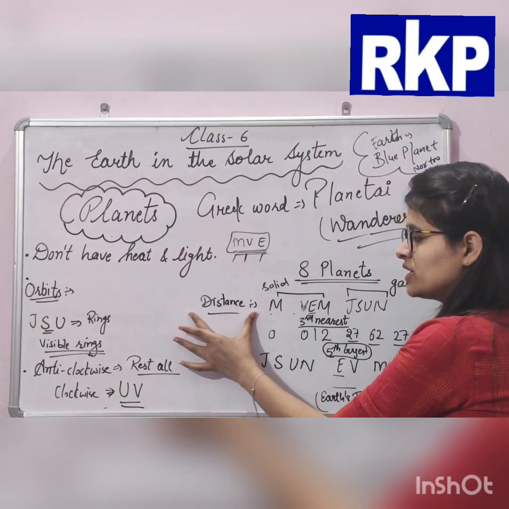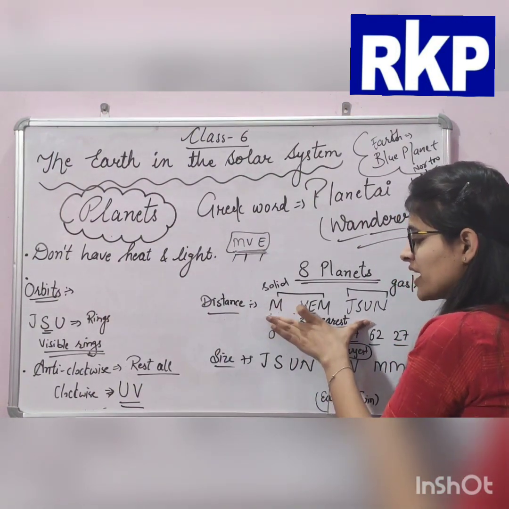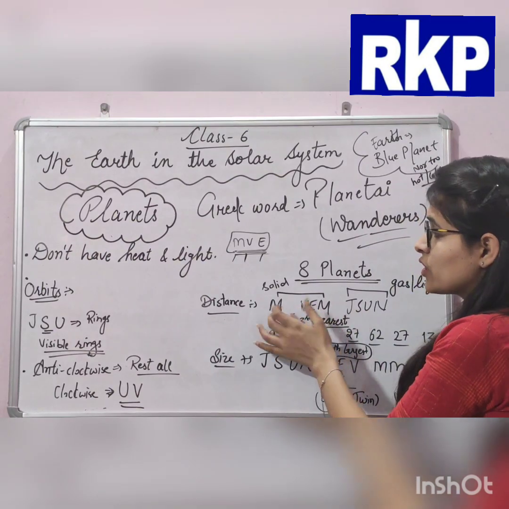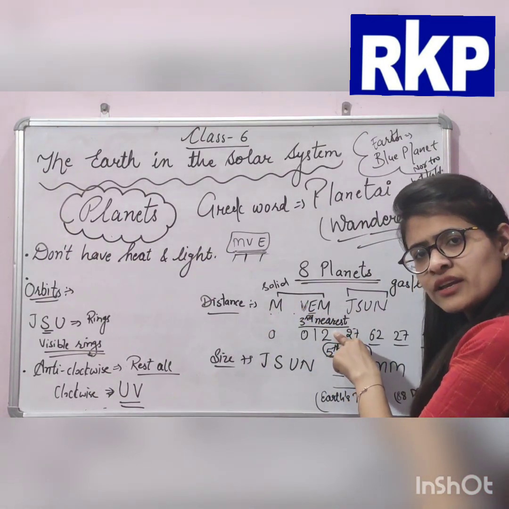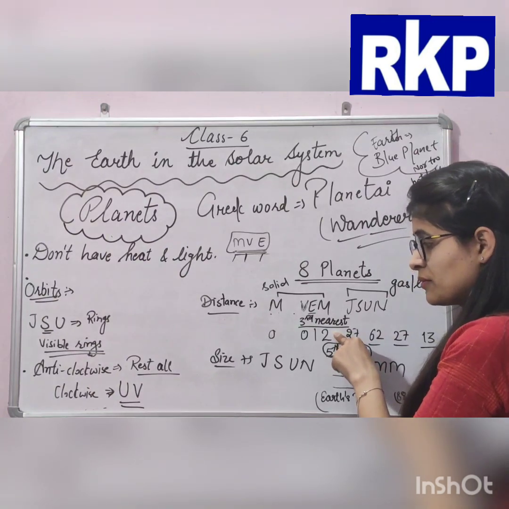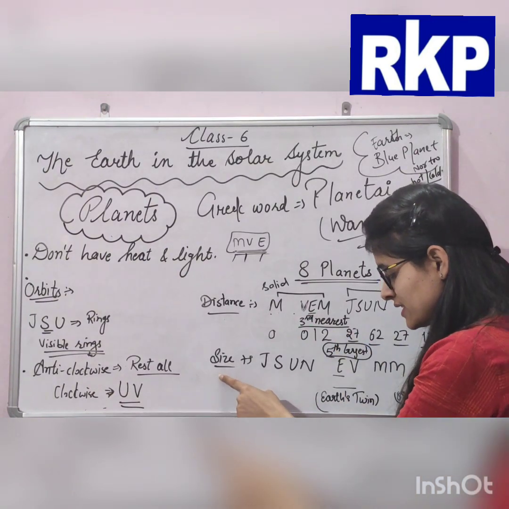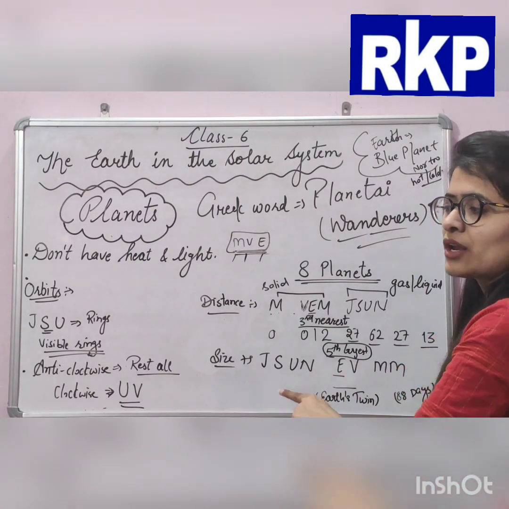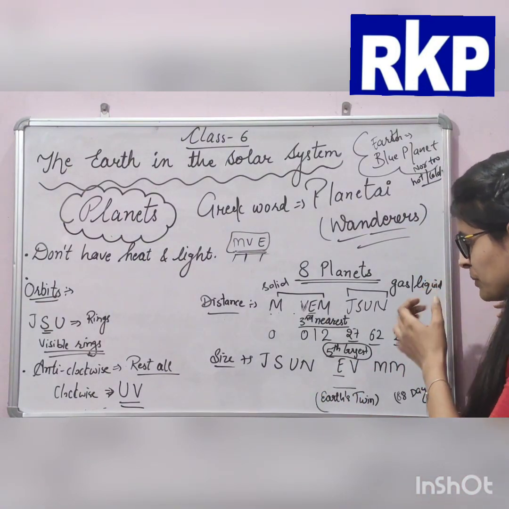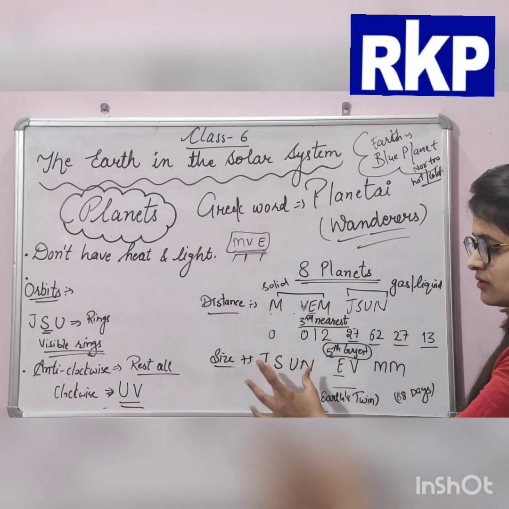According to distance, how can we arrange them? Earth is the third nearest planet to the Sun. But according to size, Earth is the fifth largest. So what is the trick for size? Take it from behind, like this: Jason.